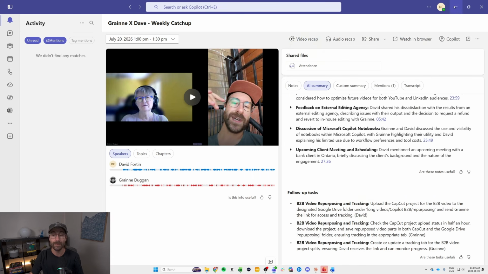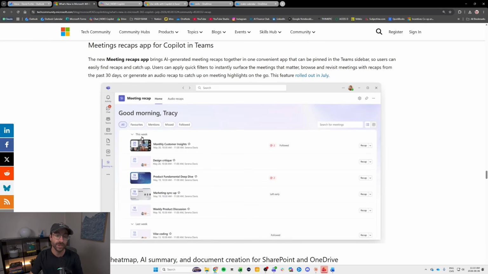So the Meeting Teams app is going to put everything in a centralized place. You can have your meeting recaps, you can have your highlights, everything all in the same place, so it saves you from having to look like I just showed you. It took me forever to find it in Teams. So that's very, very useful. That's the last thing I wanted to show you.